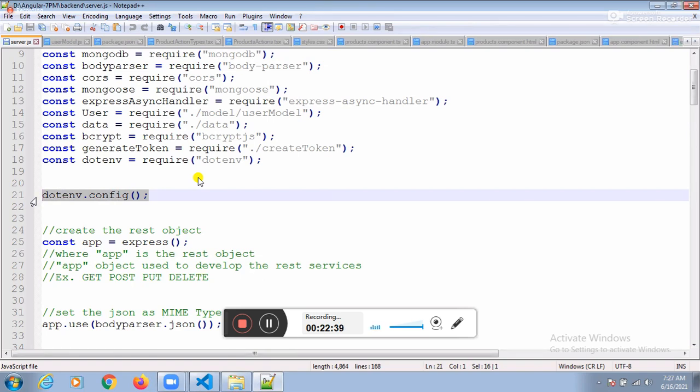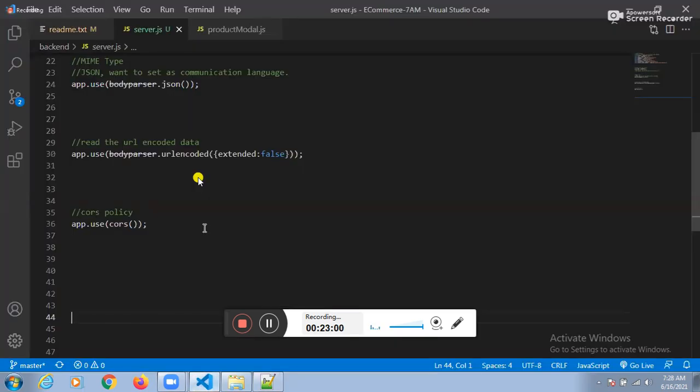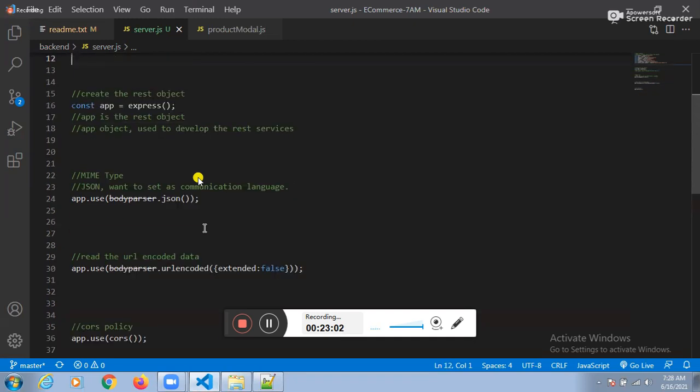How can I use that global configuration file? You know configuration files, Java people, XML files like web.xml, properties files. In Node.js also, if you want to use configuration files, we need to go for the .env config. Very, very important. We need to place it at the beginning.